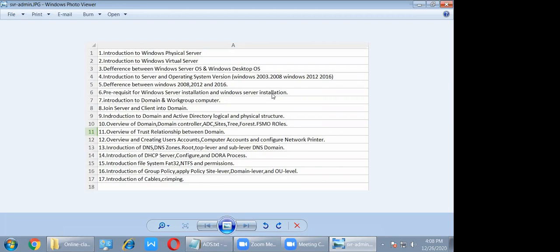Any system, right? Because the minimum required is 2 GB of RAM. Minimum required here is 20 GB of hard disk, free space of 20 GB. So it doesn't matter physically. So what is the requirement? Clear? You can install any server operating system, but minimum 2 GB of RAM.